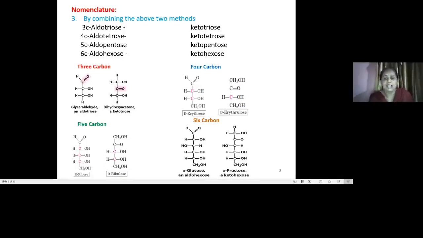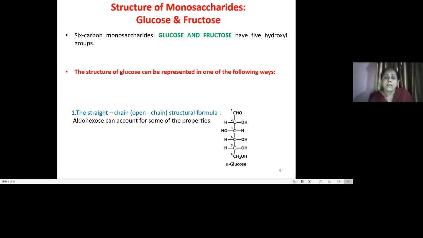Fructose is a ketohexose, while glucose is an aldohexose. Among these various monosaccharides, we are going to focus on glucose and fructose. These are 6-carbon monosaccharides having 5 hydroxyl groups attached to the carbon backbone.